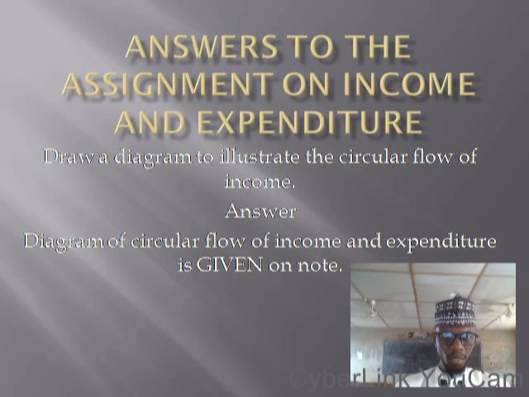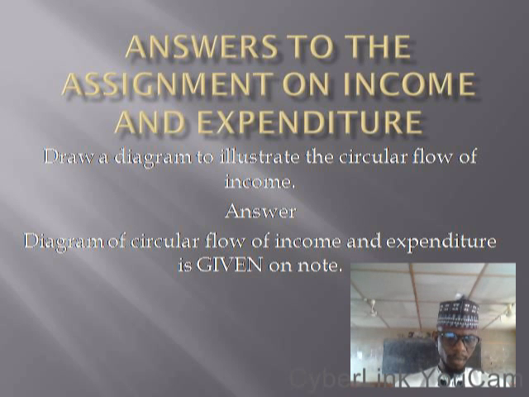Now, we are starting with the next question on the line, which is on income and expenditure. The assignment on income and expenditure. Today we are providing the solution. Now, question number one is that we should draw a diagram to illustrate the circular flow of income. The diagram of circular flow of income and expenditure is given in your notes, but I'll just try to explain it here.